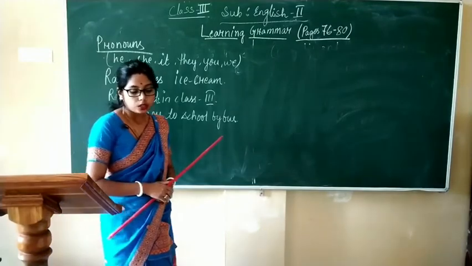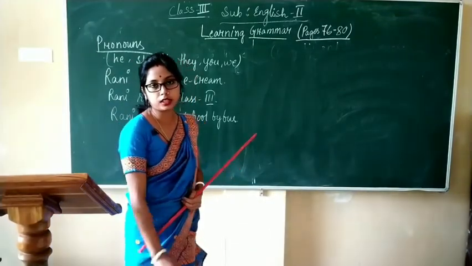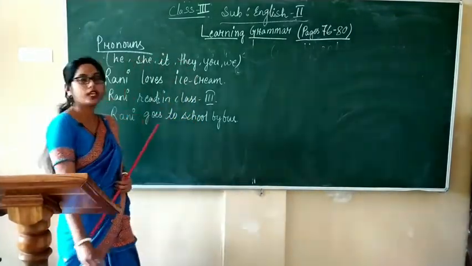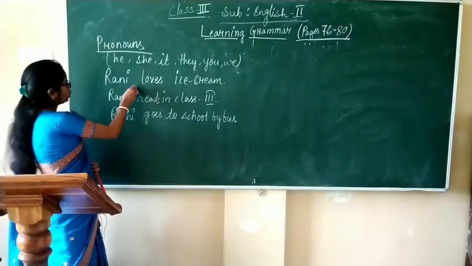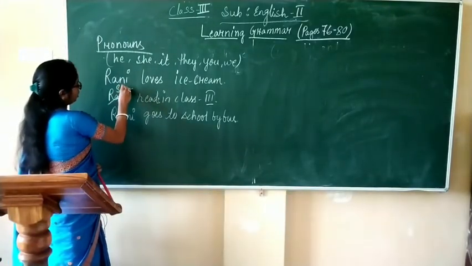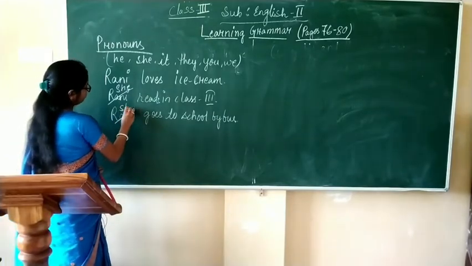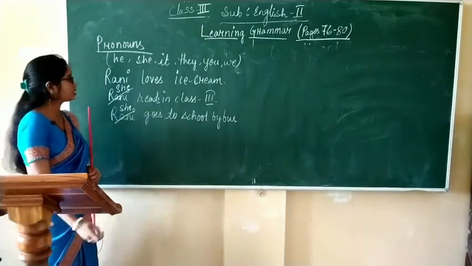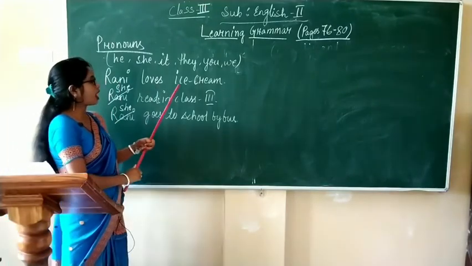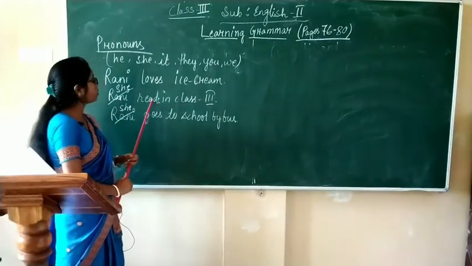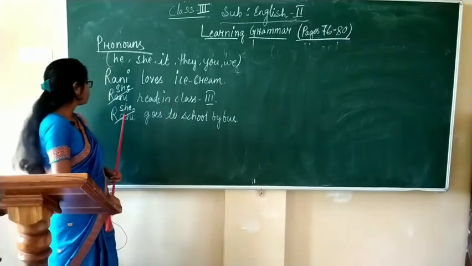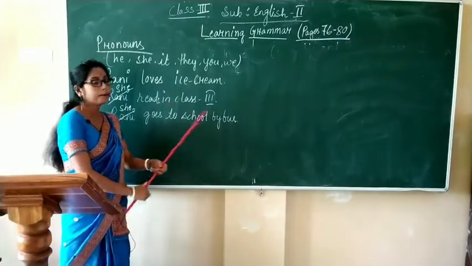So, to avoid repetition in the sentence, what can we do? We can use she. The pronoun she. Now, we can say Rani loves ice cream. She reads in class 3. She goes to school by bus.